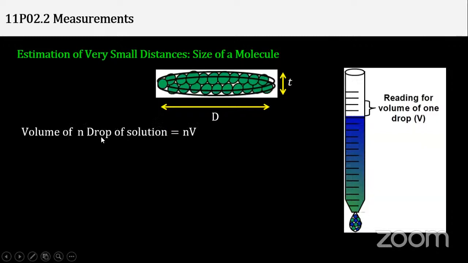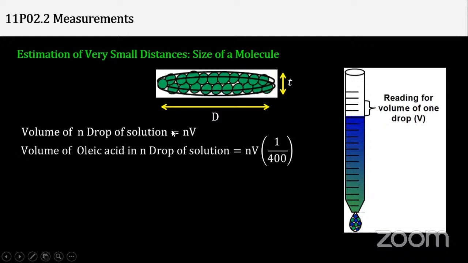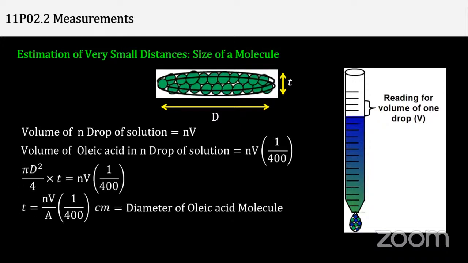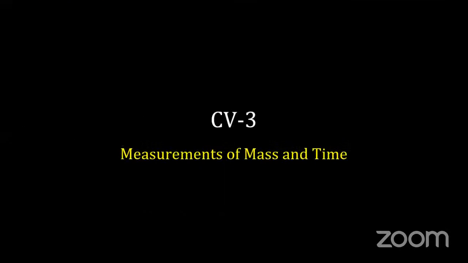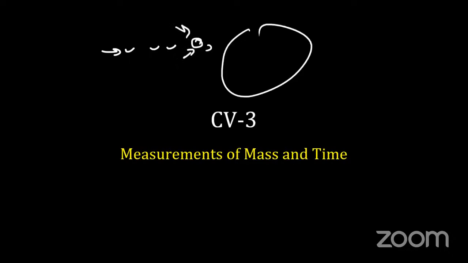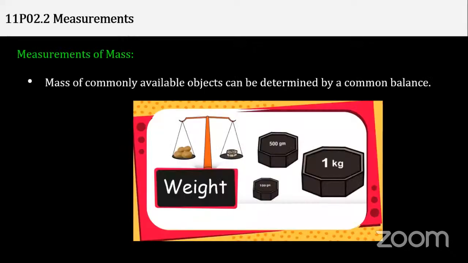Suppose the volume of the n drops of solution is this. Actually these are all the same things, students. The ultimate takeaway is that there are many methods, direct and indirect, by which you can measure the sizes and dimensions of micro things and also of macro things. Now let us see the measurement of mass and time, which is more important.